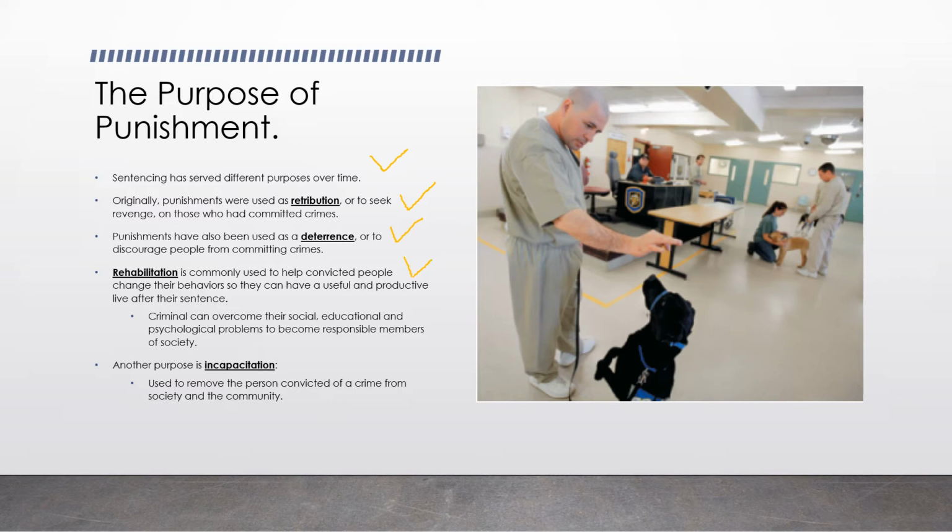Rehabilitation is commonly used to help convicted people change their behavior so they can have a useful and productive life after their sentence. Criminals can overcome their social, educational, and psychological problems to become responsible members of society.